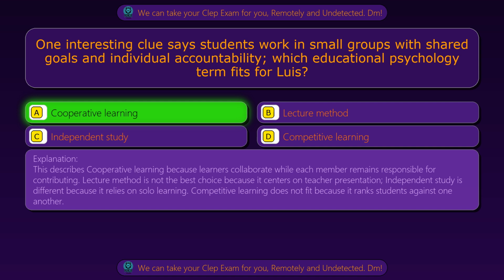Lecture method is not the best choice because it centers on teacher presentation. Independent study is different because it relies on solo learning. Competitive learning does not fit because it ranks students against one another.